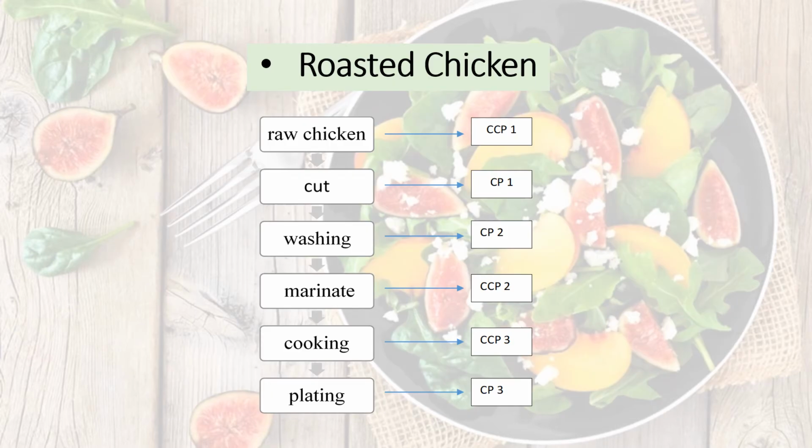For roasted chicken, the process is: raw chicken needs to be cut, washed and marinated, then cooked, and then plated. So CCP1 is at raw chicken, CCP2 is at marinate, and CCP3 is at cooking.